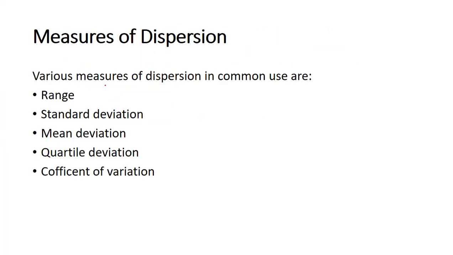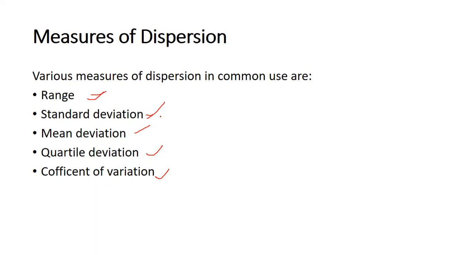The types of measures of dispersion are range, standard deviation, mean deviation, quartile deviation, and coefficient of variation. We all know that range means the difference between the highest value and the lowest value.